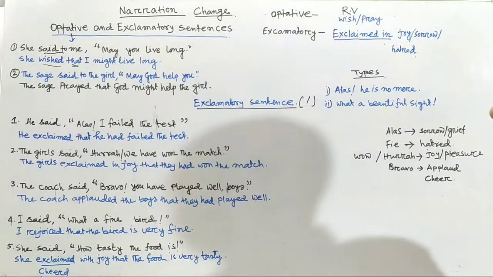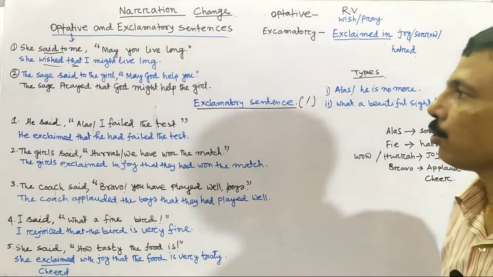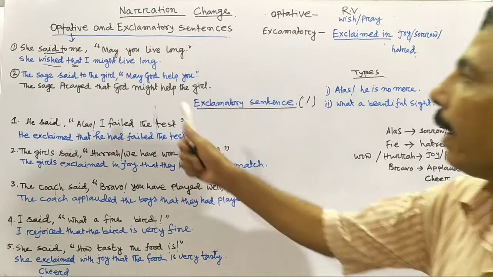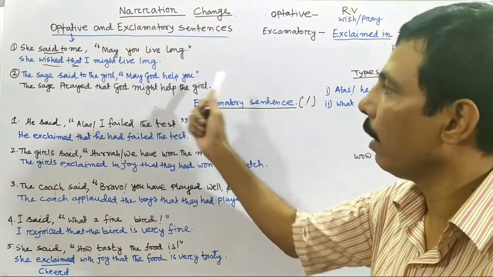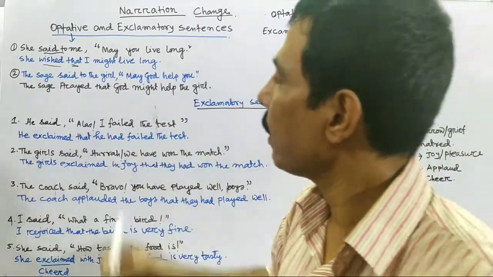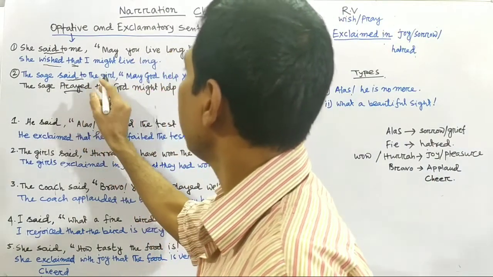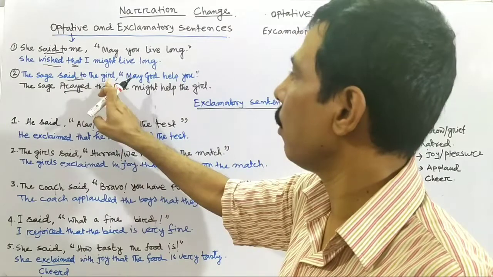Number 2 example. Look at the number 2. The sage said to the girl. The sage means the monk. The sage said to the girl, may God help you. Here again in the place of said to, we can use wished or prayed. We prayed, then omit the object, you don't write the object here.